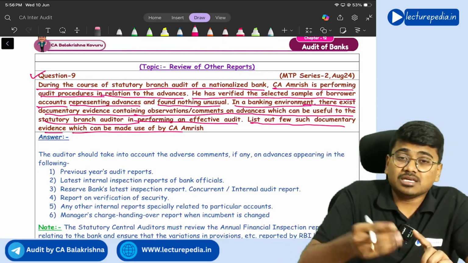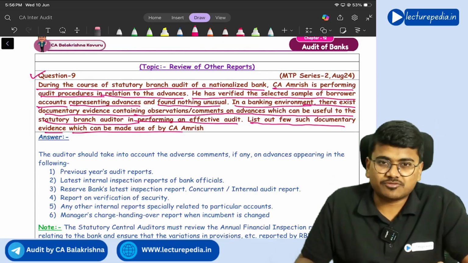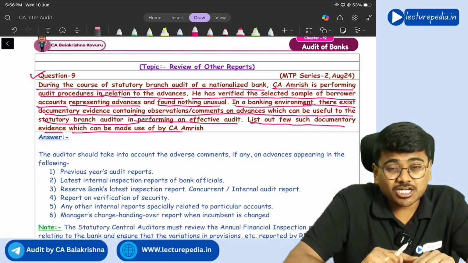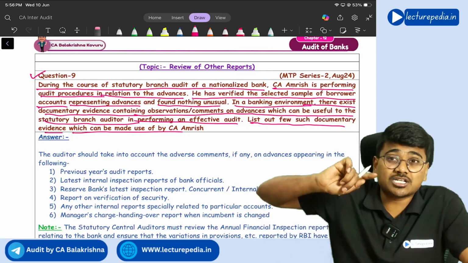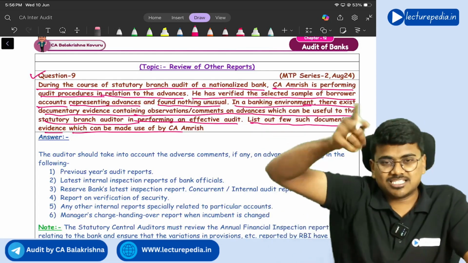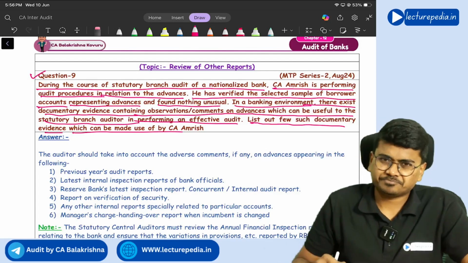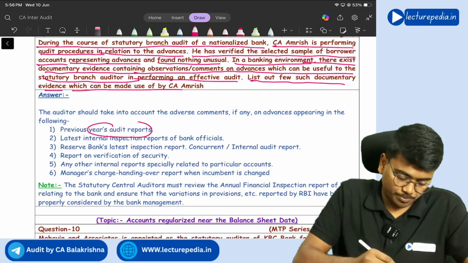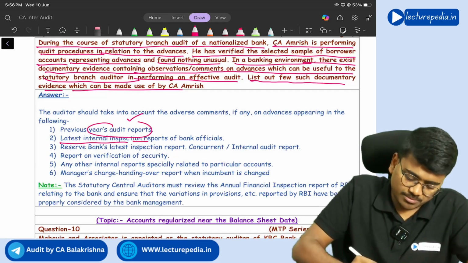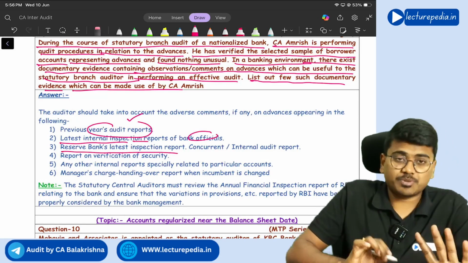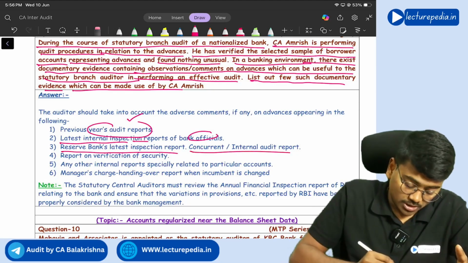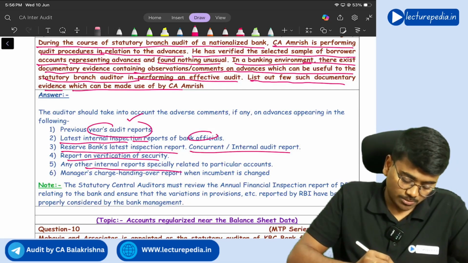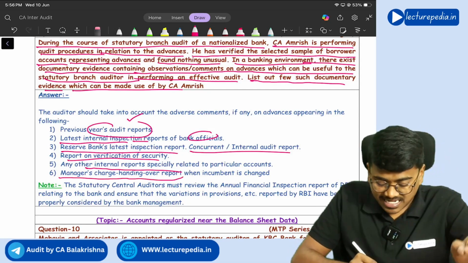Similarly, there will be internal inspection report that would have been done by the bank officials. Similarly, there will be inspection report that would have been done by officials of RBI, right? That inspection report also you can see. And there will be previous year's audit report, right? So previous year's audit report, latest internal inspection by bank officials, RBI's inspection report, concurrent or internal audit report, report on verification of security, any other internal reports that are specifically available, and manager's charge handing over report.